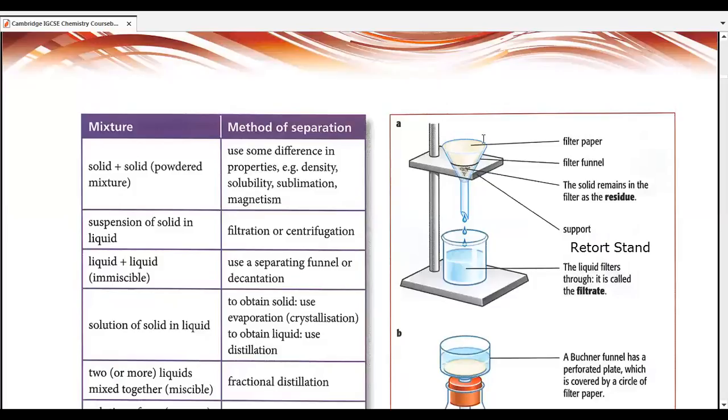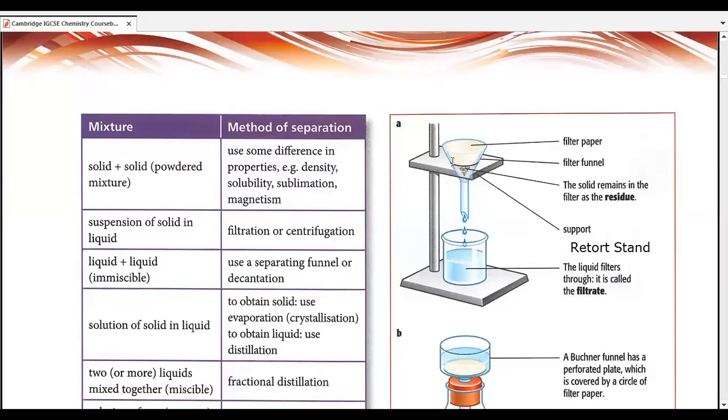We are using a filter paper, and we are using the filter paper inside of a filter funnel. The solid stops over the filter paper in the form of residue. We call the solid the residue, not the filter paper or the filter funnel.